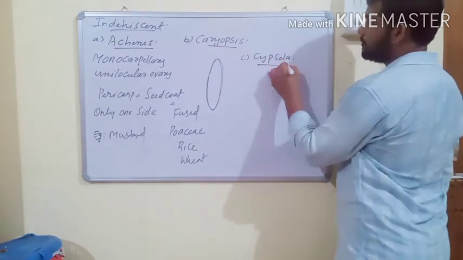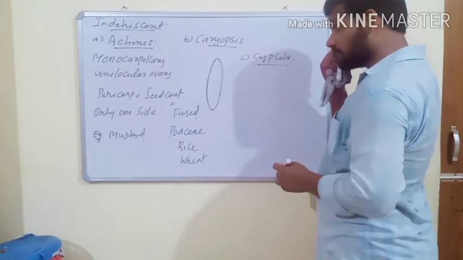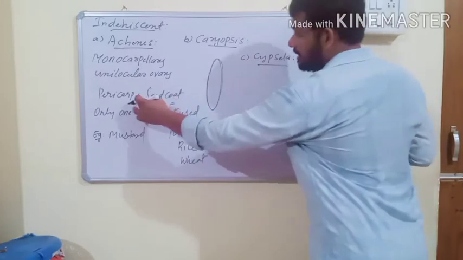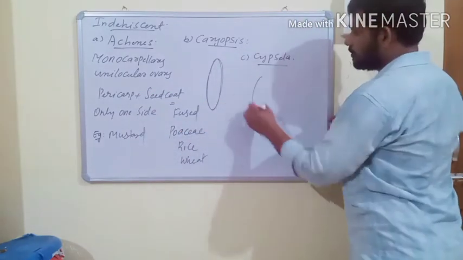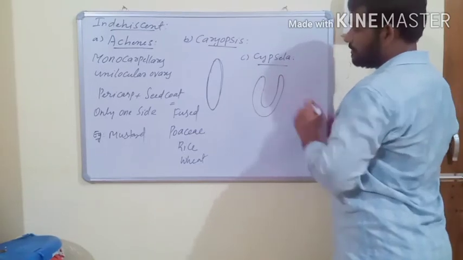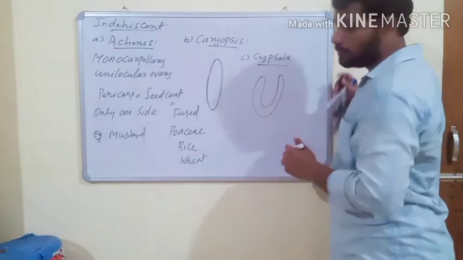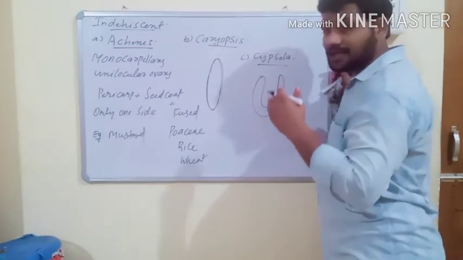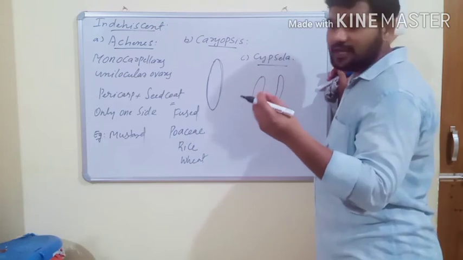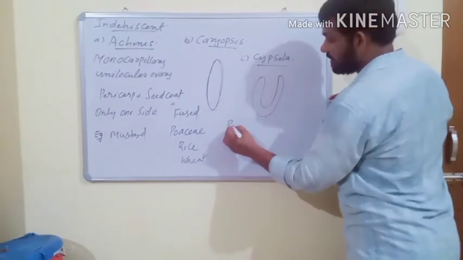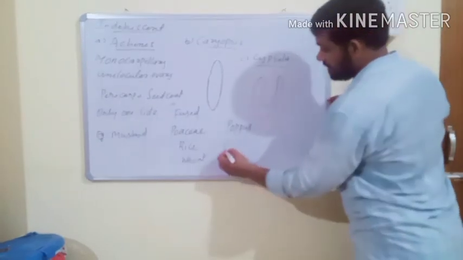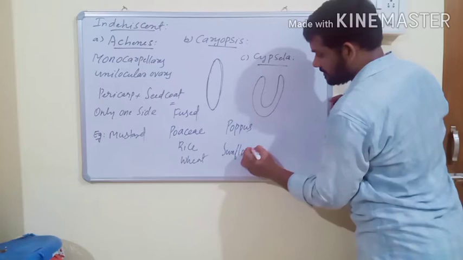This fruit also develops from a monocarpellary unilocular ovary, and the pericarp is attached with the seed coat at only one side, and the remaining parts are free from each other. And in Cypsela fruit, the calyx remains with the fruit, and the calyx is modified into a soft hair-like structure, and this soft hair-like structure is called pappus. This type of fruit is usually observed in sunflower.